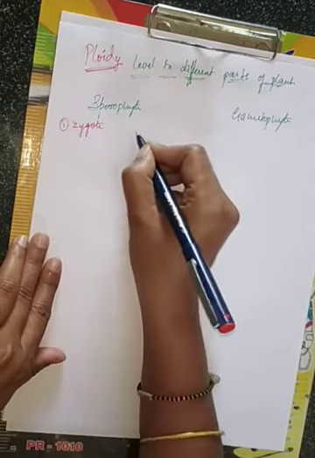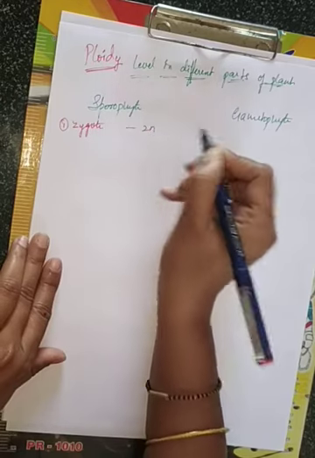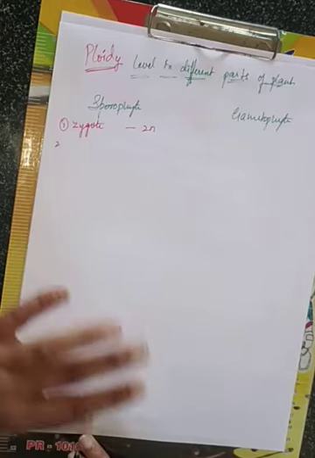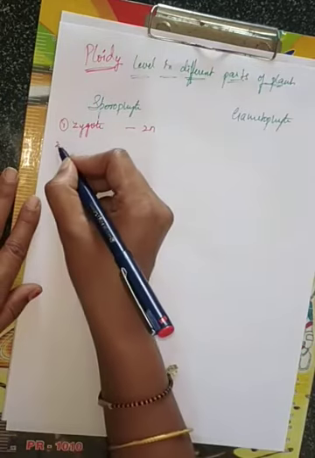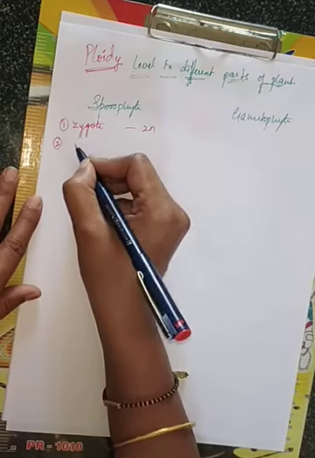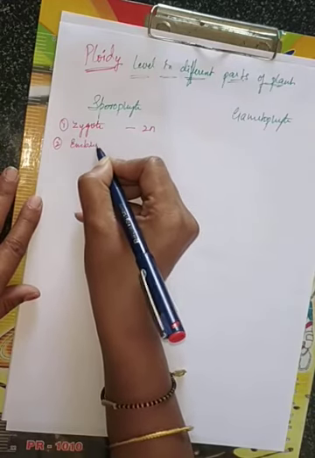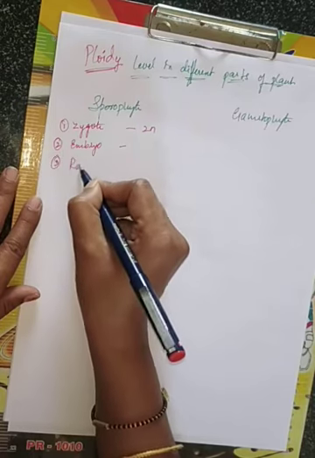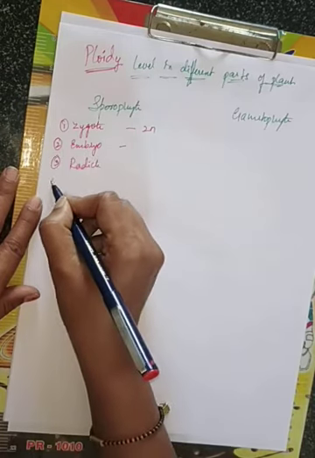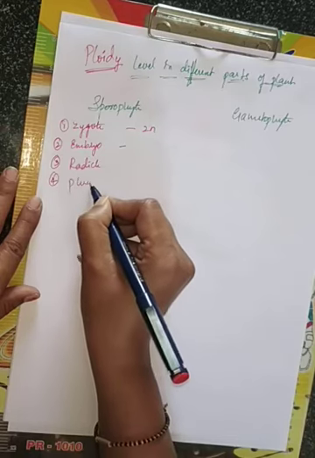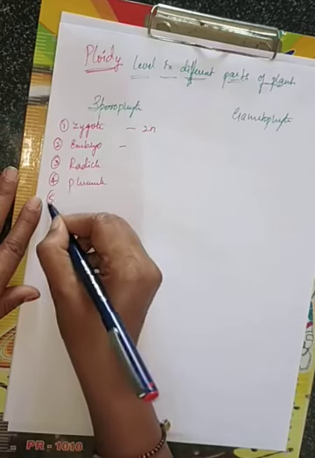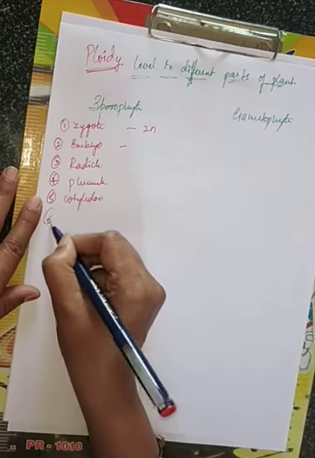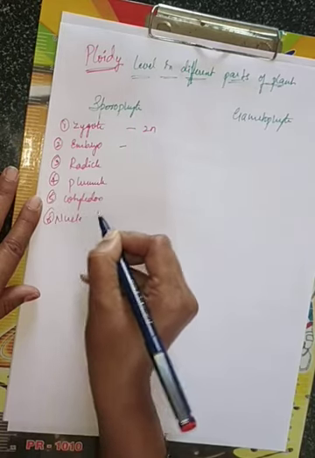Zygote ploidy will be 2N. Now next, whatever thing I tell you, you should only say the ploidy, because already you people know about that. Embryo, what will be the ploidy of embryo, you should say in the comment box. The next, radicle. Next, fourth one, plumule. Fifth one, cotyledon. Sixth one, nucellus.